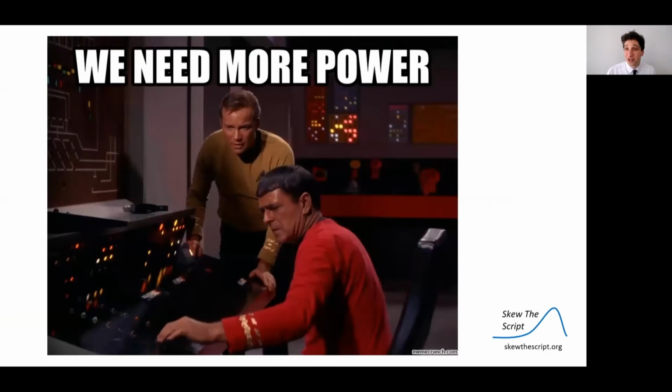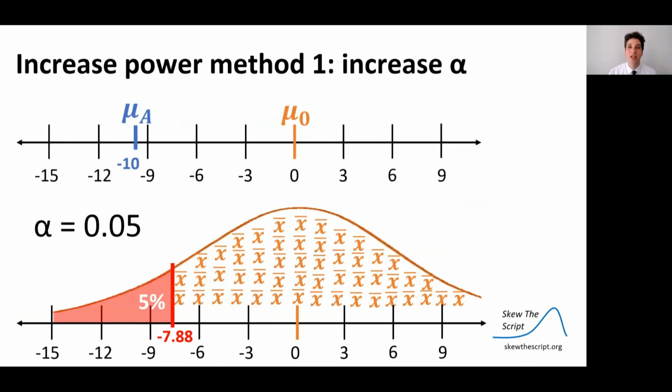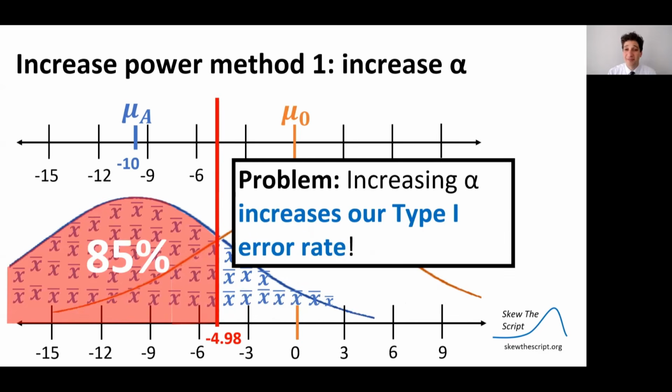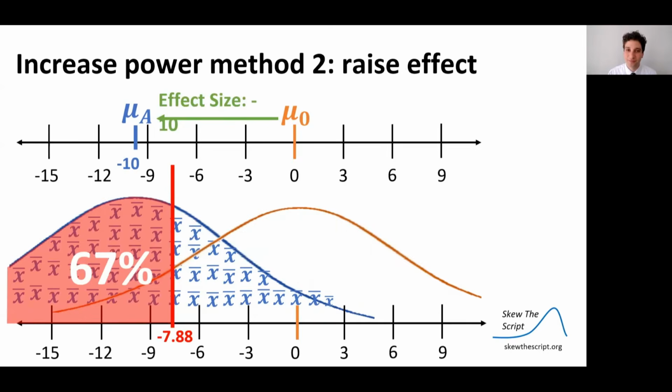So what you would want to do as an experiment designer here is you want more power. We need more power here because you want to be able to correctly reject this null hypothesis a higher percent of the time if your drug is effective. So one way to increase the power is to increase your alpha level. We established an alpha level of 5%, which has this rejection region, but we can increase it to 15%, i.e. lowering the bar for unusualness to reject the null. In that case, our power would be higher. But here's the problem. Increasing your alpha level increases the type 1 error rate, which isn't good. It's kind of like cheating in your study, and you're more likely to make another error.